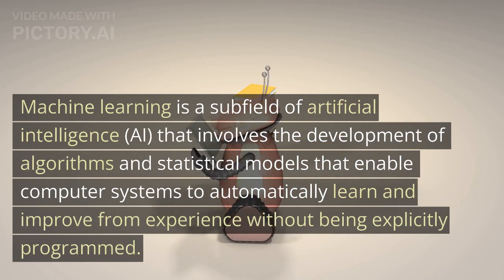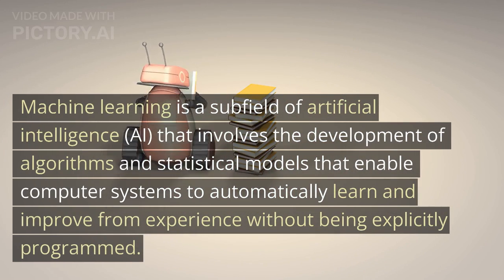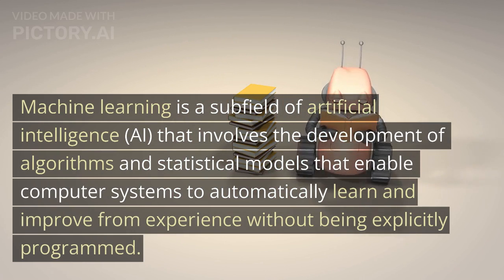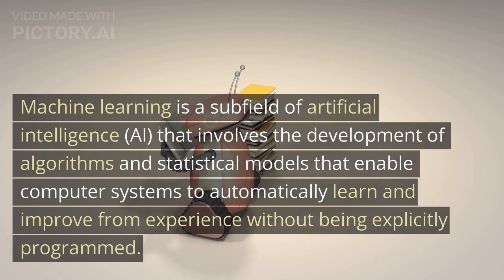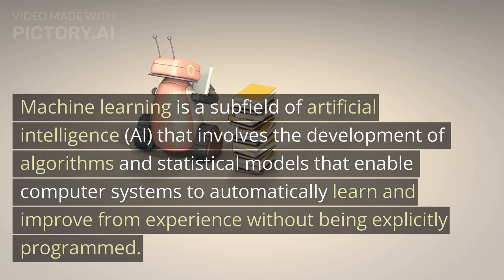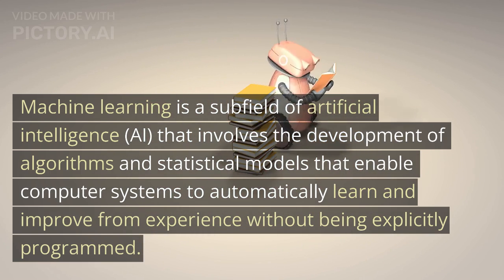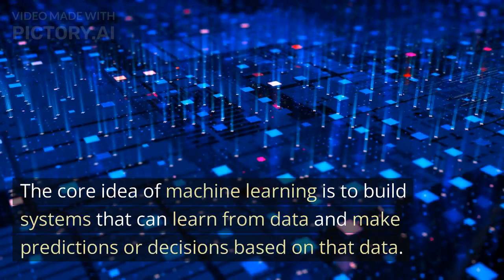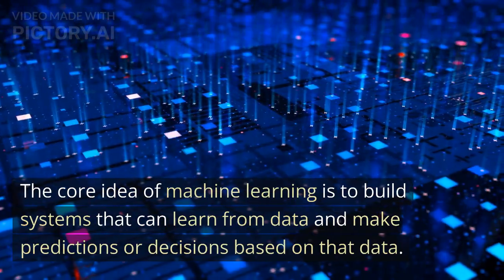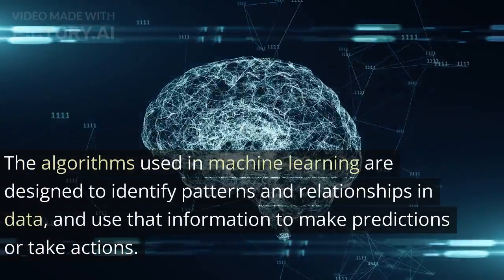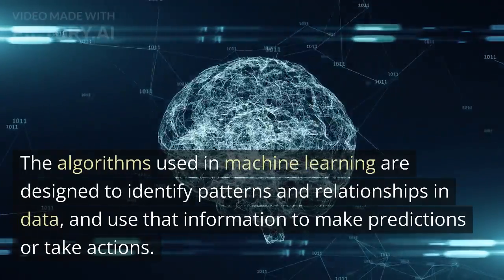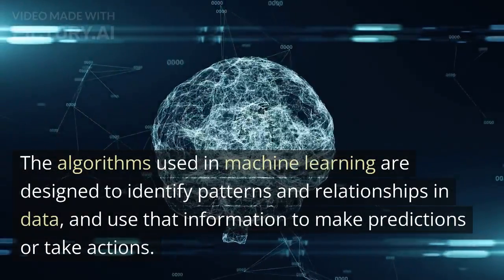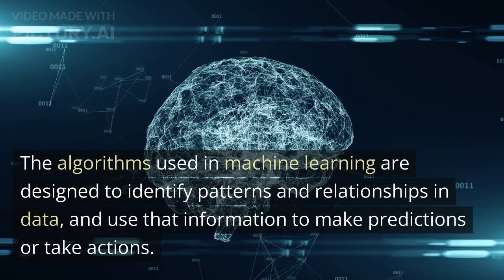Machine learning is a subfield of artificial intelligence, AI, that involves the development of algorithms and statistical models that enable computer systems to automatically learn and improve from experience without being explicitly programmed. The core idea of machine learning is to build systems that can learn from data and make predictions or decisions based on that data. The algorithms used in machine learning are designed to identify patterns and relationships in data, and use that information to make predictions or take actions.